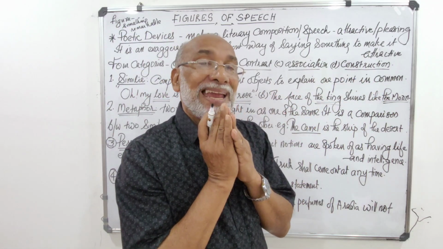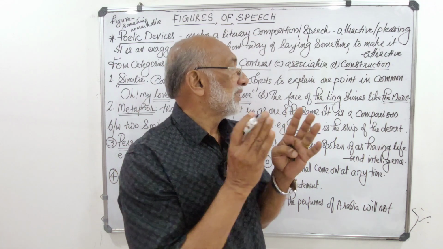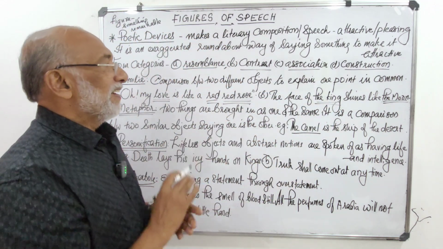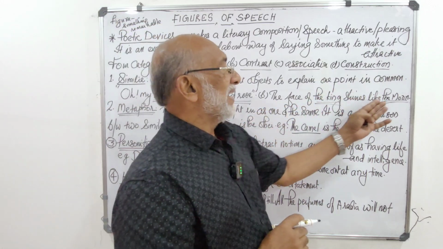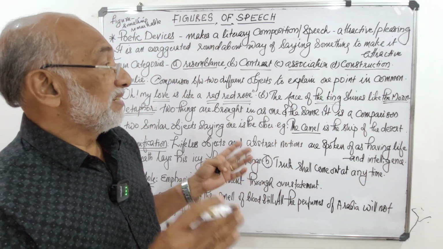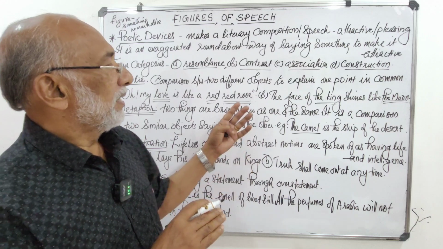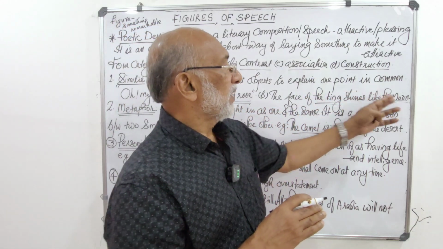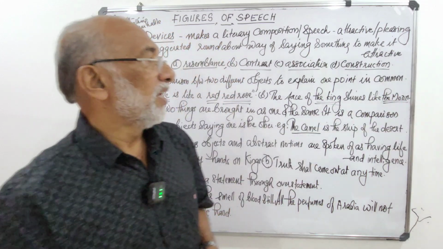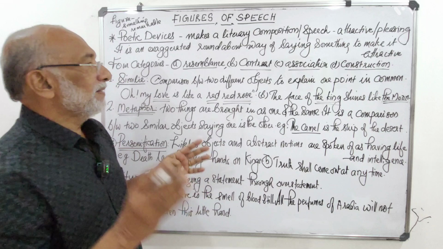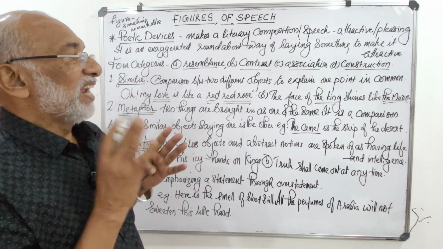Both shine alike. So it's a kind of praise for the king. Two different objects, a live person, the face of the king, and the moon. They are compared. Both are very shiny.